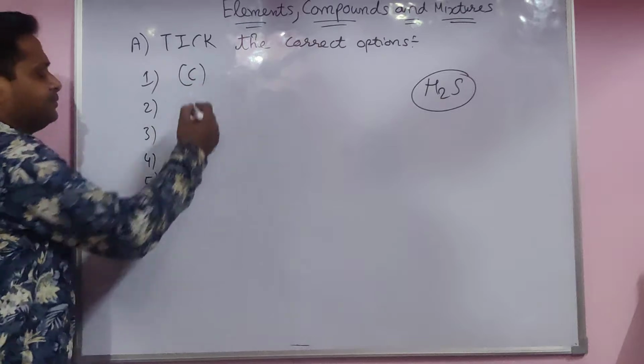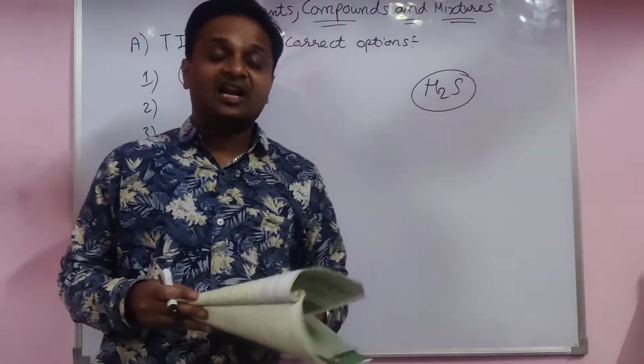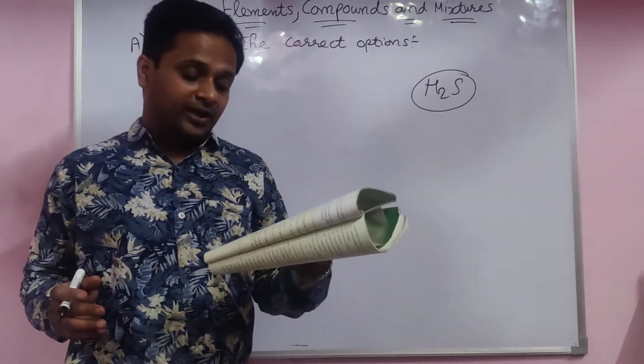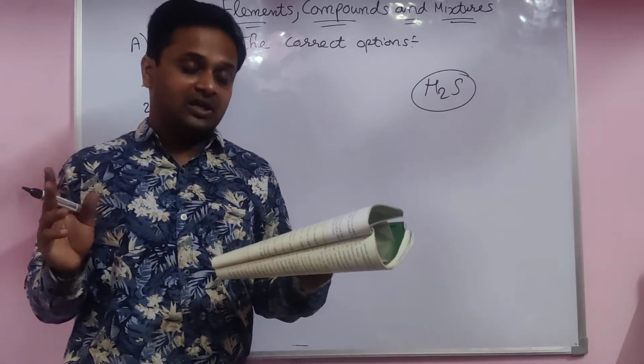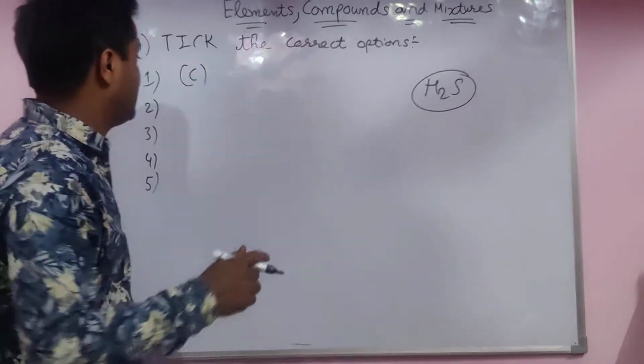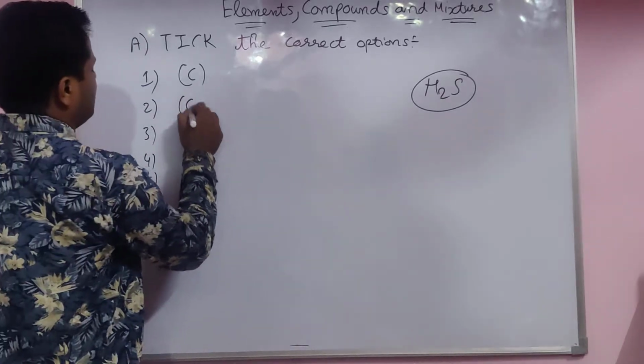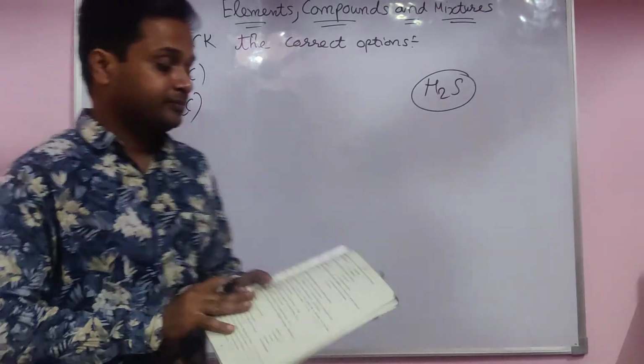C part only. Second, a colorless gas. Chlorine, not colorless. Nitrogen dioxide, no. Carbon dioxide, yes, it is a colorless gas. Iodine also has color. The answer is the C part only.